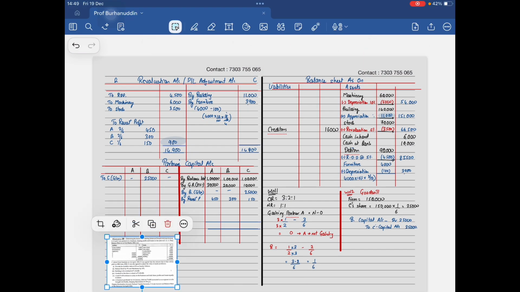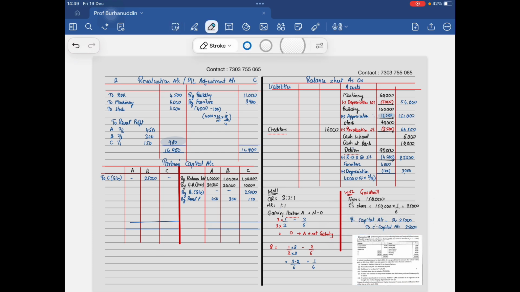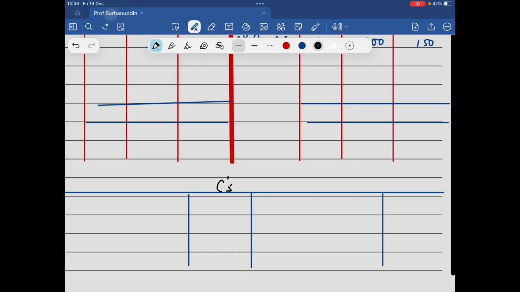And they've also asked me to prepare one loan account. It's very easy, very basic. This is C's loan account.